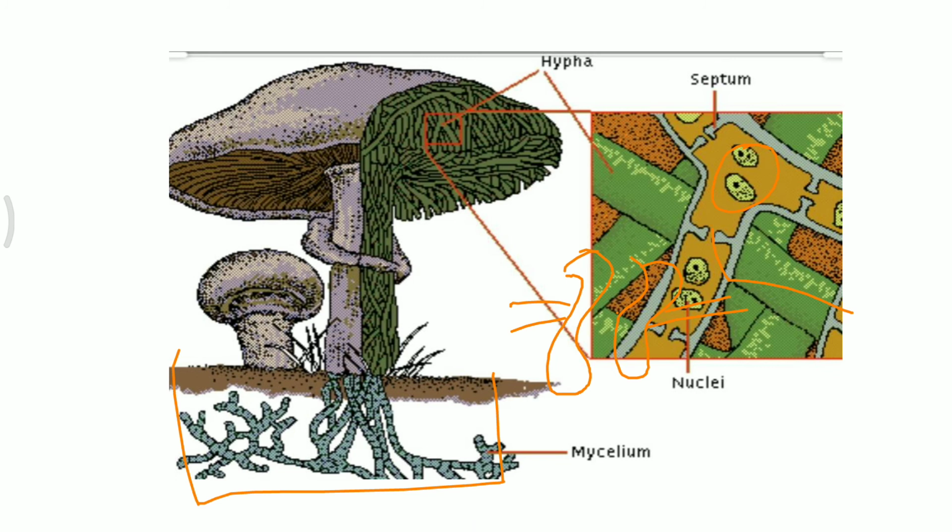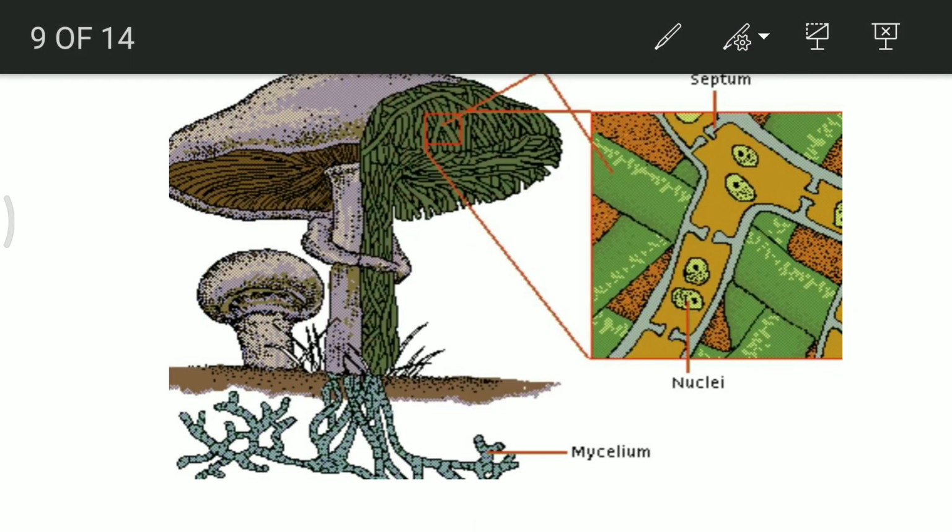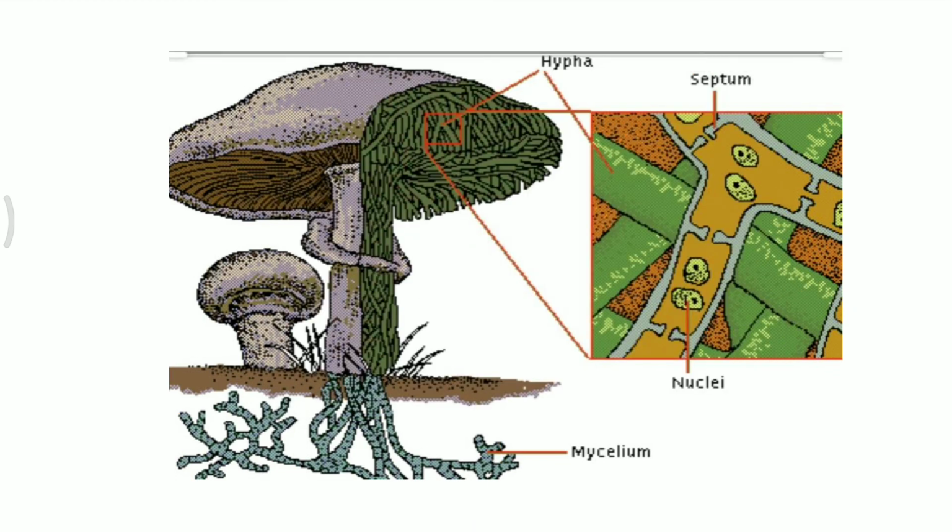And you can just correlate with it. These orange structures are the septa, and the hyphae are separated by doliopore septa. One of the hyphae is cut from the upper part and then shown, and it is showing the septate condition.